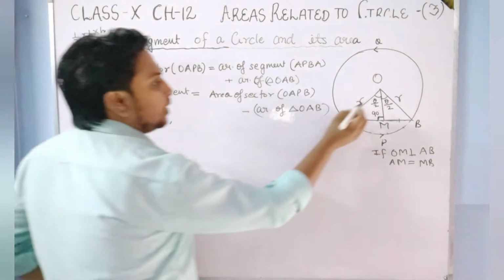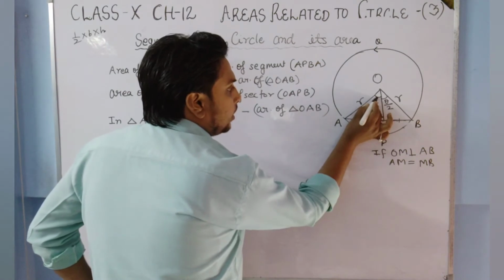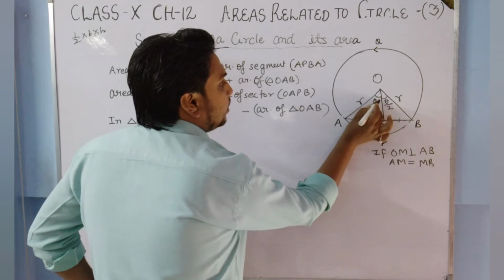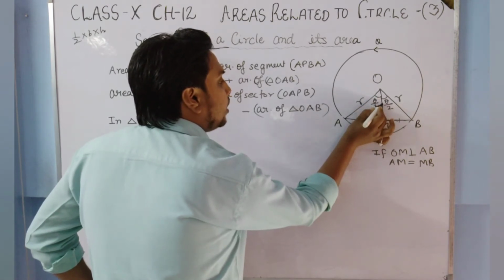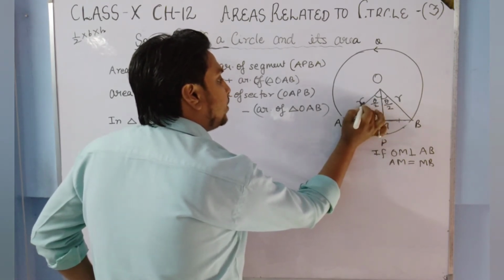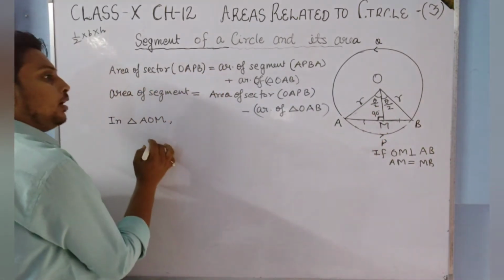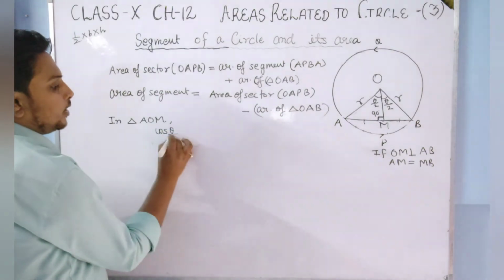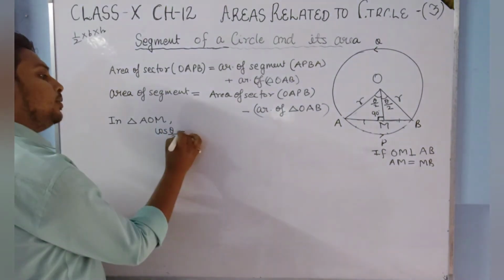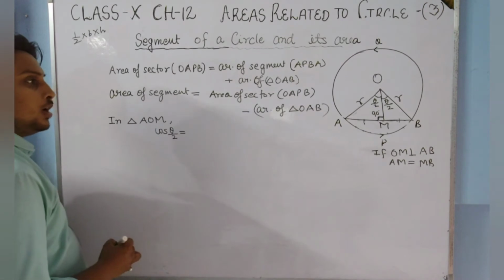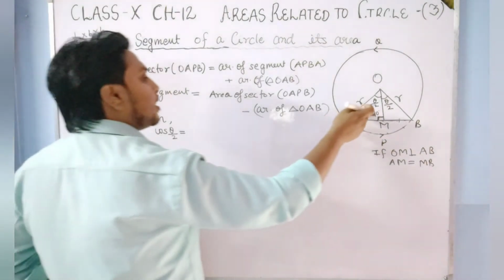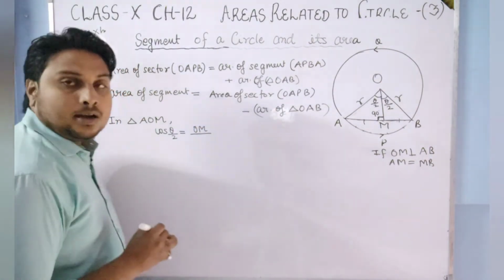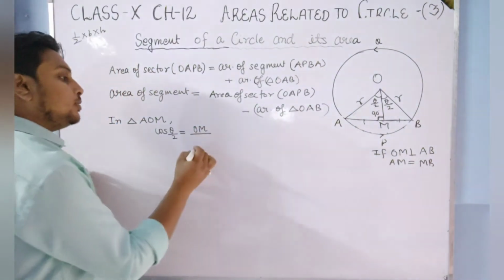See students, the angle is here. If the angle is here, the side opposite to the angle will be the perpendicular, the side combined with this angle will be the base, and this will be the hypotenuse. So if we take the relation of cos, the angle is theta by 2. So cos will be base upon hypotenuse. In this triangle, base is OM and hypotenuse is AO.